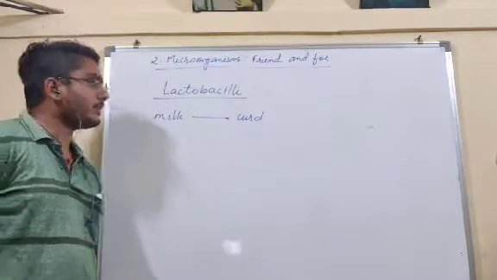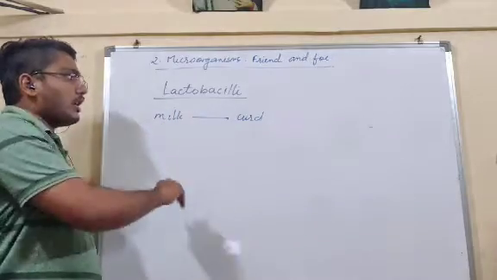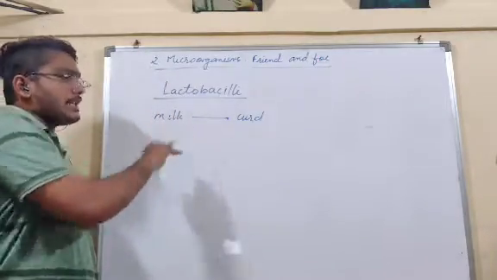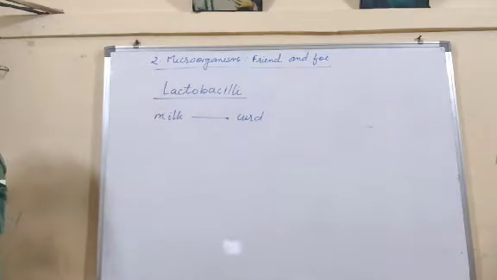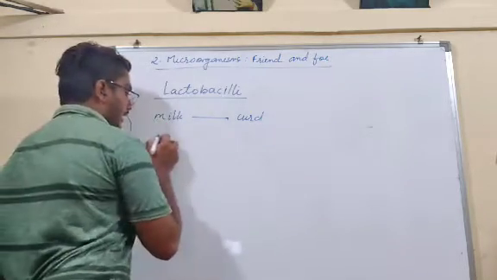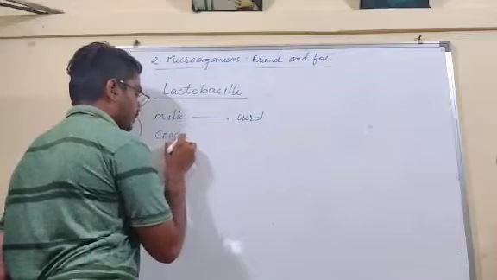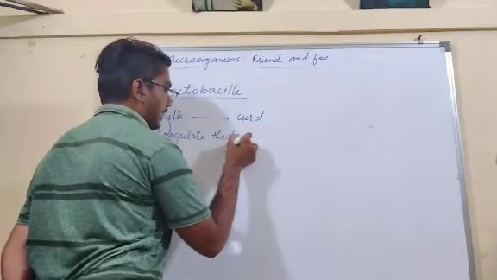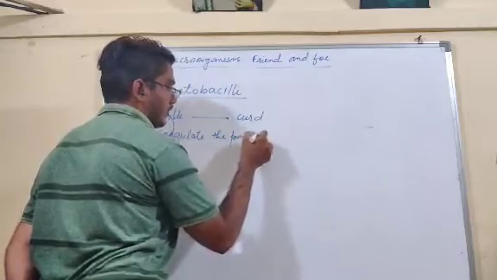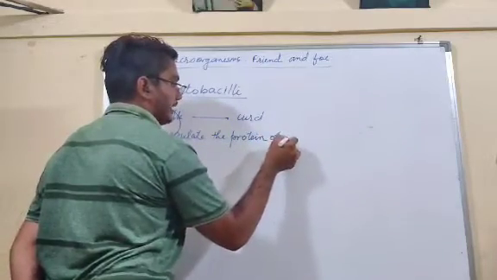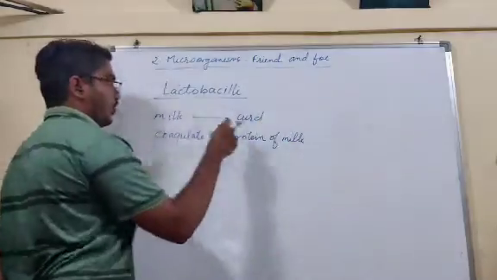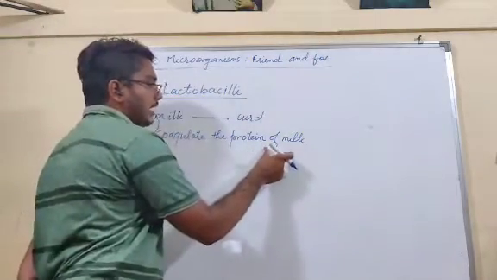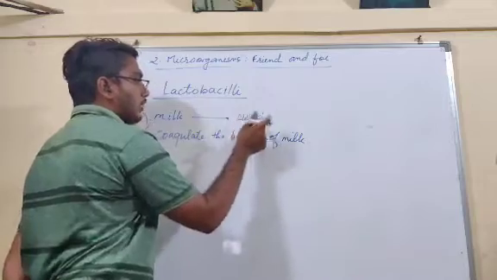Understand what I am trying to say? Conversion of milk to curd. What does this bacteria do so that the milk is converted into curd? This bacteria coagulates the protein of milk. What does the bacteria do? They coagulate the protein of milk, and due to this, what is formed?